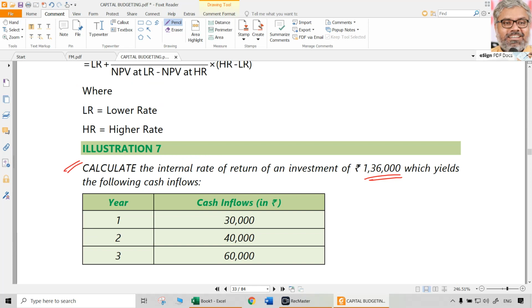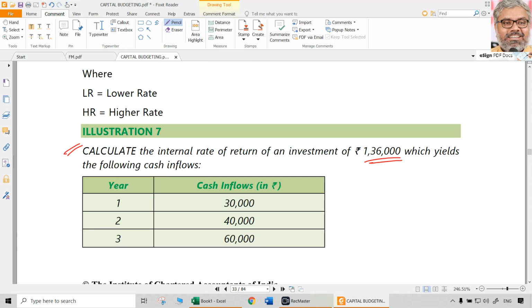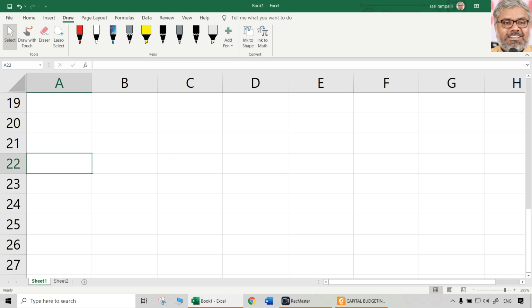And we have to calculate IRR. We don't know what the discount rate of this company is, what the weighted average cost of capital of the company is. We have to take some random rate. Any rate can be taken, I told you. So this is the data that is available with us. As usual, you need to find out NPV.